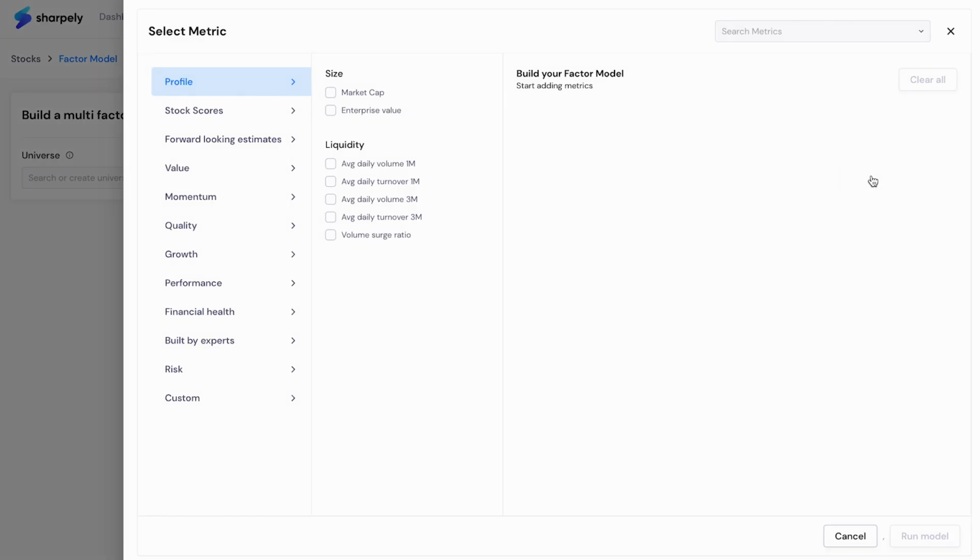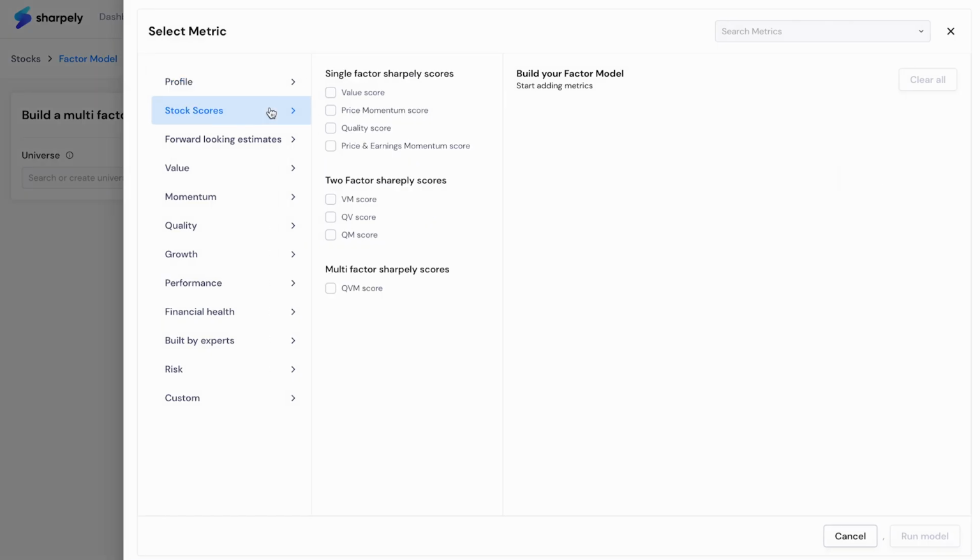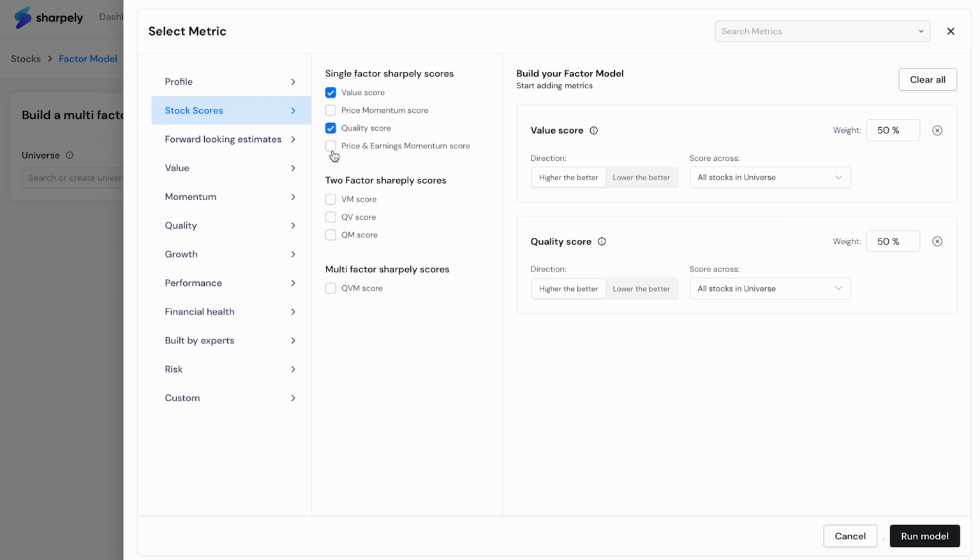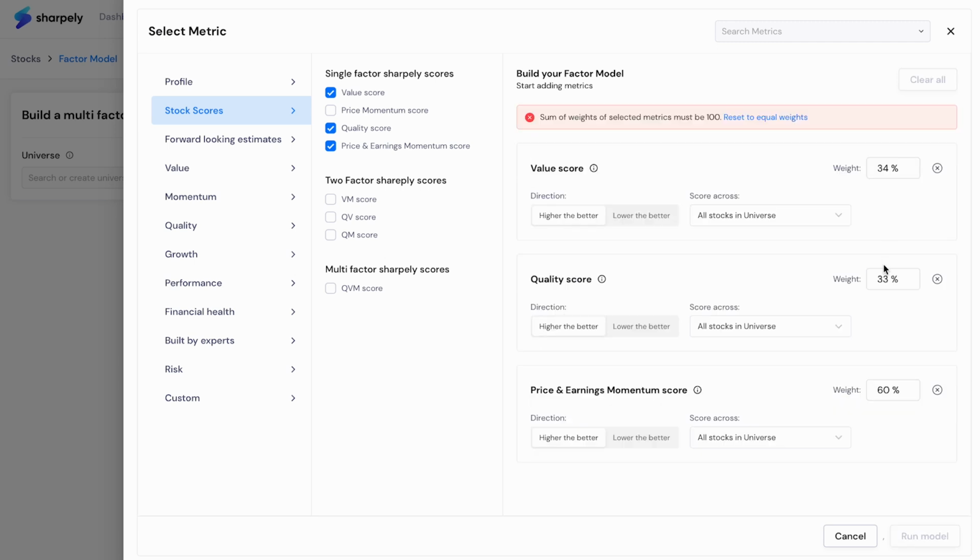So click on the Add Factor button and then go to Stock Scores. Then select Value Score, Quality Score, and Price and Earnings Momentum Score. The next step is to select the weights of these factors. Let's say we are more focused on momentum. So we will increase the weightage of the momentum score to 60%. And the rest two factors will have a weightage of 20% each.